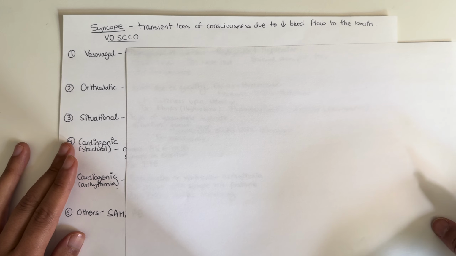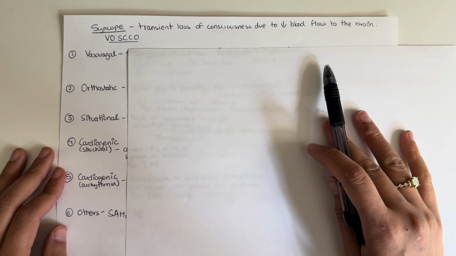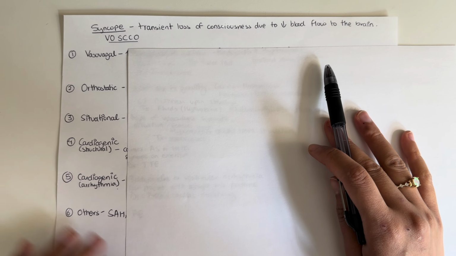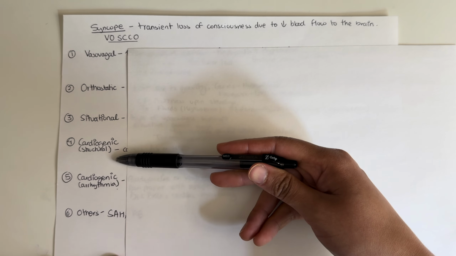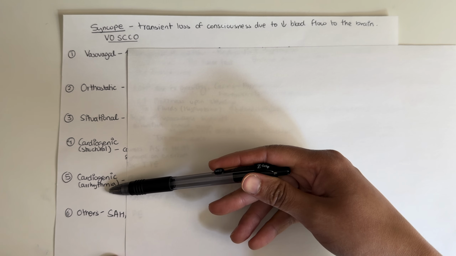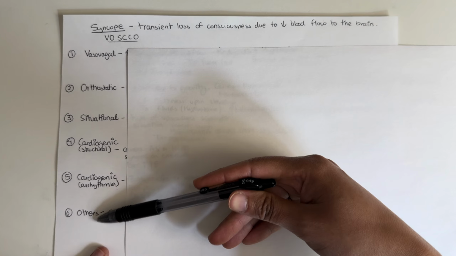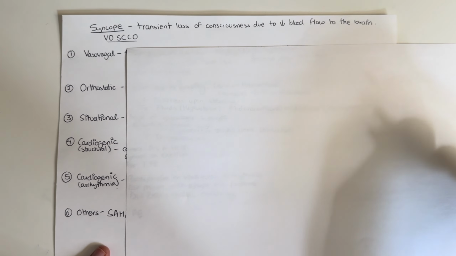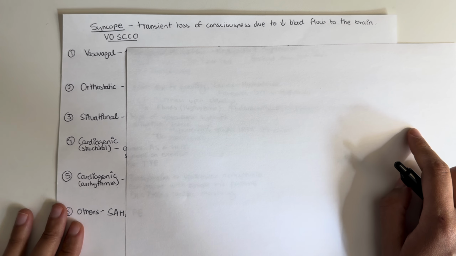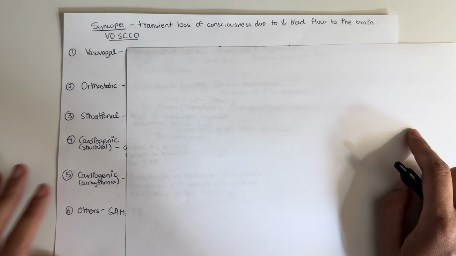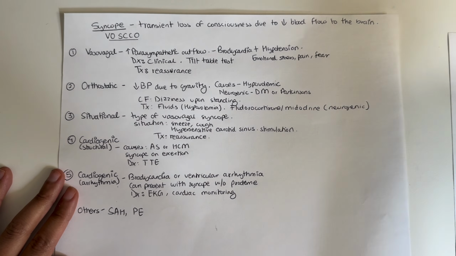I'm going to cover the other half so that we don't feel overwhelmed. So V is for vasovagal, O is orthostatic, S is situational. The C is structural or arrhythmia-associated cardiogenic issues, and O is for others. So this is the mnemonic VOSCO for syncope. And of course, there are other causes of syncope, but these are the most common ones that you'll find in Step 1, 2, and 3. All right, so let's dive into each one of them.